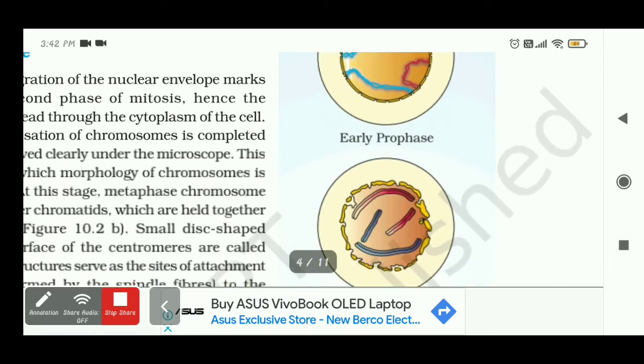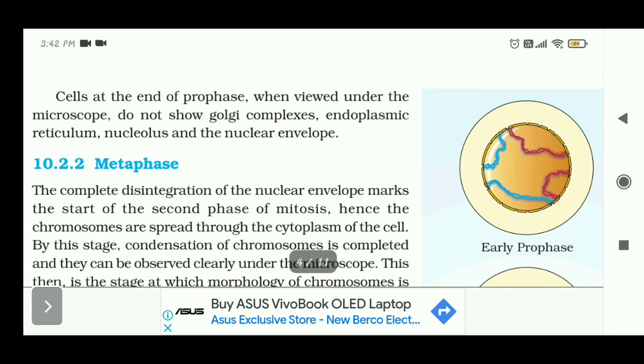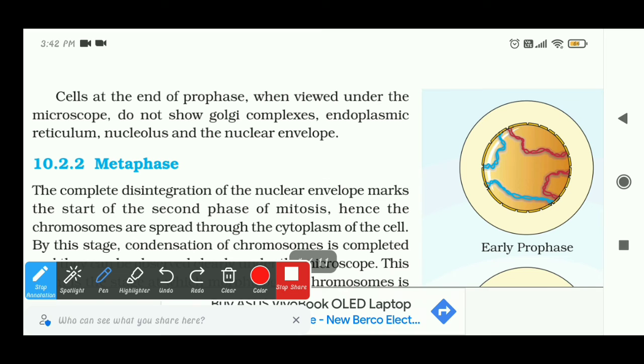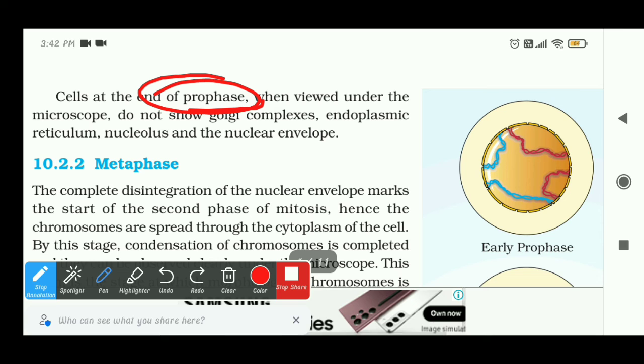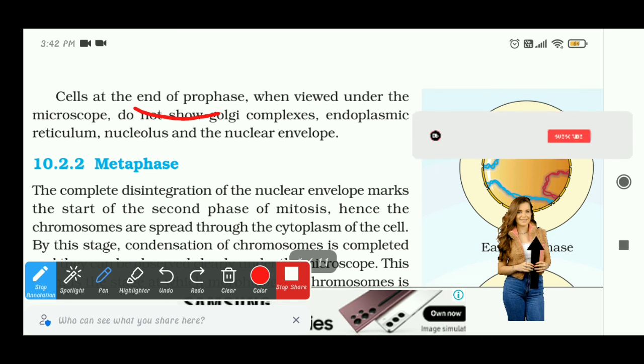This is very important to learn: after the end of prophase, when we see the cells under the microscope, they will not show the Golgi complex, the ER (endoplasmic reticulum), the nucleolus and the nuclear envelope. These will have disappeared.